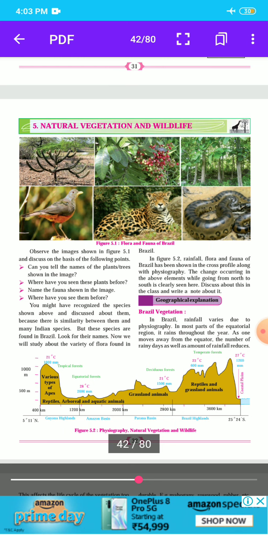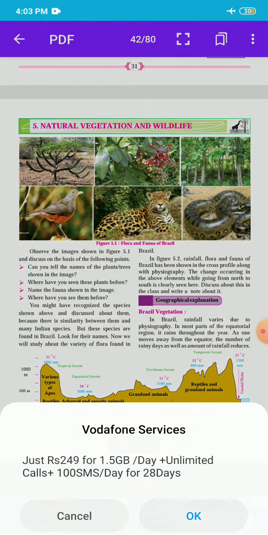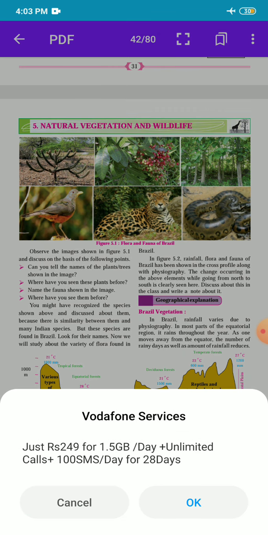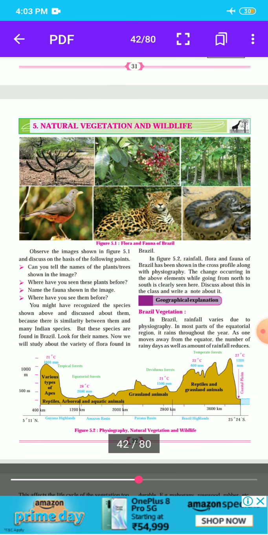Here, students, you see in figure 5.1 the flora and fauna of Brazil. You might have recognized the species shown above, and discuss about them, because there is similarity between them and many Indian species, but these species are found in Brazil. Look for their names. Now we will study the variety of flora found in Brazil.